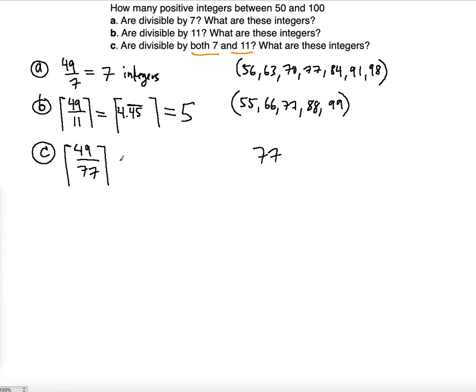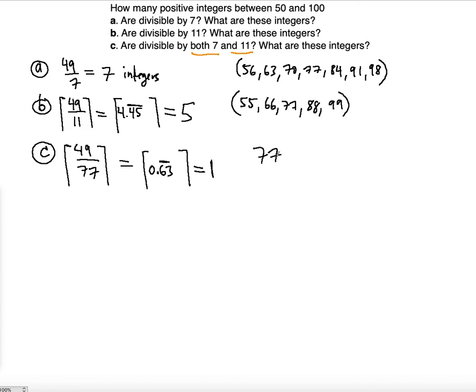So 49 divided by 77 is going to be less than 1, right? In fact, if we round it, it's going to be 0.63, so this part will repeat. So guess what? This is less than 1. But the ceiling function makes sure that it's going to be rounded to 1. So that's exactly 1.